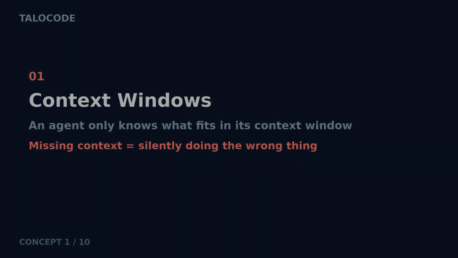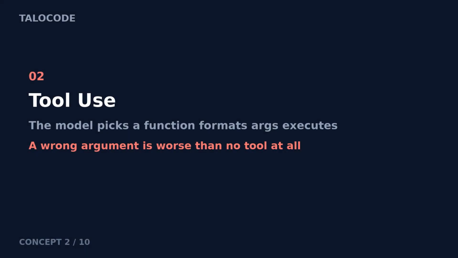2. Tool use. Agents don't think, they act. Tool use means the model picks a function, formats the arguments, and executes it. A wrong argument to a tool is worse than no tool at all. Validate every argument before it reaches the tool, not after the damage is done.